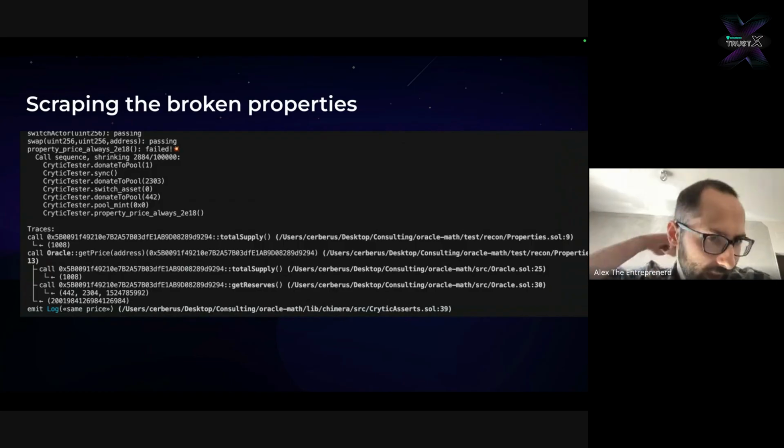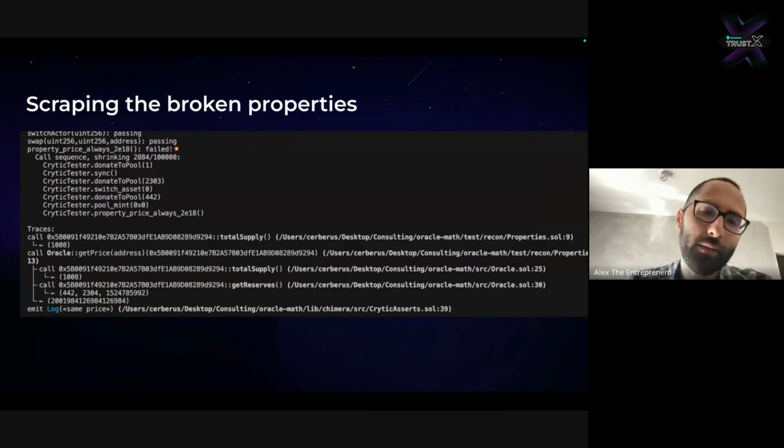And so roughly speaking, what it did is it donated to the pool and then synced it in an imbalanced way. It then donated a token, switched to the other token and donated that one, and then called mint. So it basically did a proper mint, but before doing a proper mint, it also donated to the pool and called sync, and it broke our property.